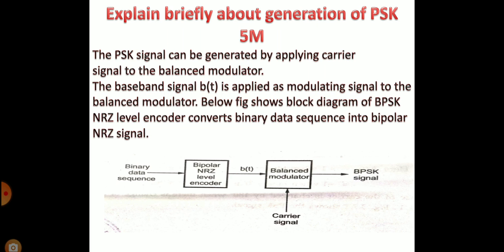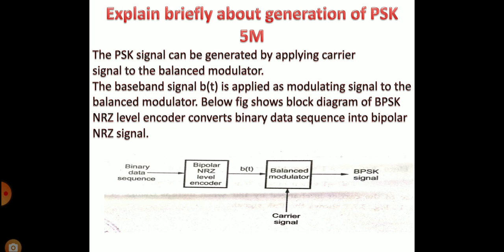Explain briefly the generation of PSK. The PSK can be generated by applying the carrier signal to the balanced modulator. The figure below shows the generation of PSK. It consists of a bipolar NRZ level encoder and a balanced modulator. The binary data sequence is applied to the bipolar NRZ level encoder. That output is given to the balanced modulator. The carrier signal is applied to the balanced modulator. Then we get the BPSK signal.